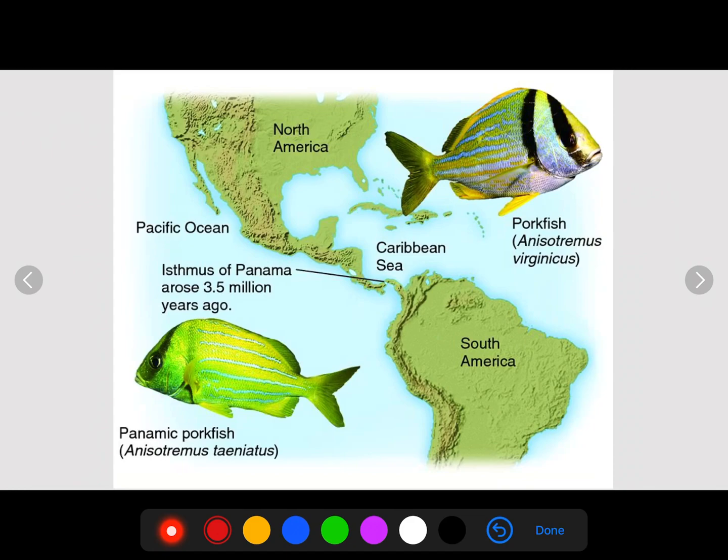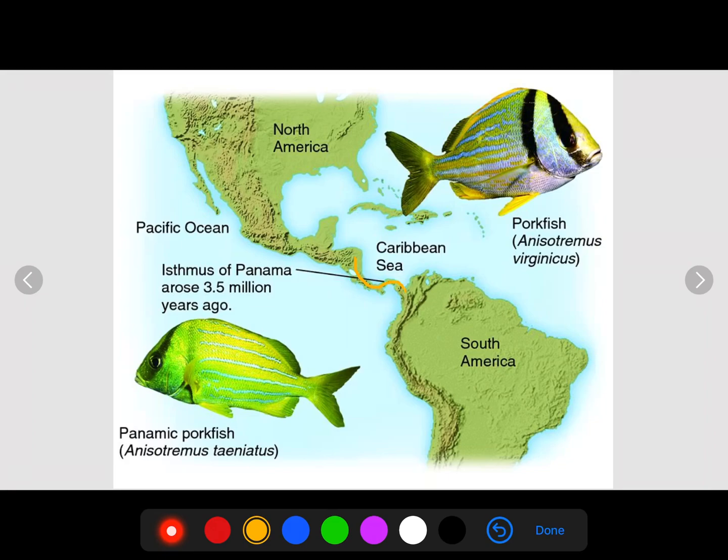Now, an example that we have here are these two fish called porkfish. Porkfish 3.5 million years ago were the same species because there was no barrier at this Isthmus of Panama. The ocean actually went through there. So in other words, the Atlantic or the Caribbean Sea and the Pacific Ocean were still able to mix.